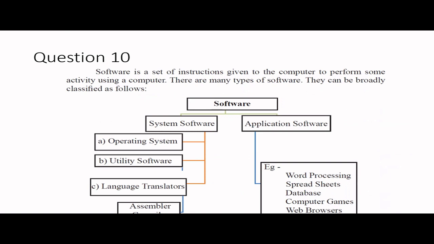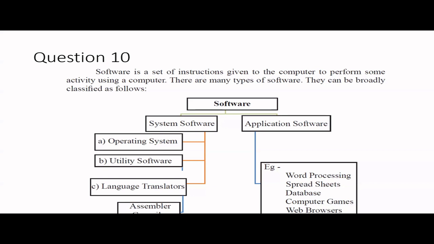So application software, I already told you, it's for the user requirements, like word processing, maybe Office package, like kind of things like spreadsheets, database, computer games, web browsers, video, audio editing software, like that. Okay. So those are application software, like apps in the phone, right?